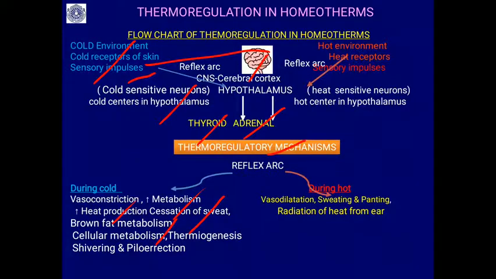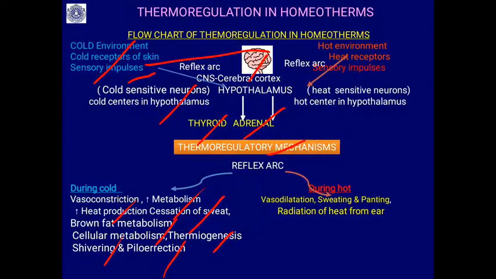Brown fat metabolism, I will come to later what exactly it is, generates a lot of heat. Cellular metabolism increases and thermogenesis, meaning increased heat production. Then shivering, the skeletal muscle contraction, also generates a lot of heat.